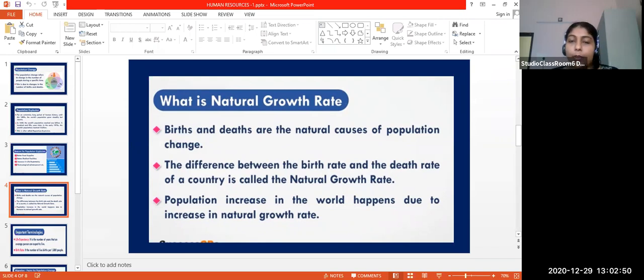Then the second reason, what is the second reason for population change? Migration. What is migration? Moving from one place to another, or movement of people from one place to another, right? When people move from one place to another, the place that the people move to, there the population will increase, right?